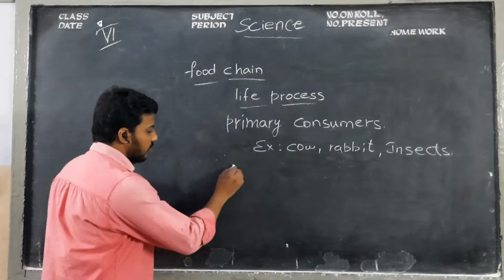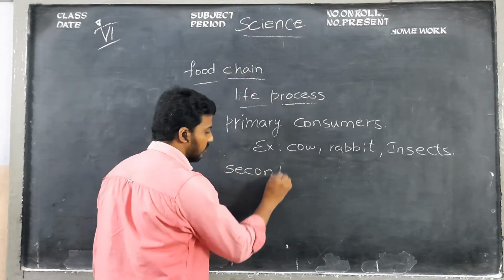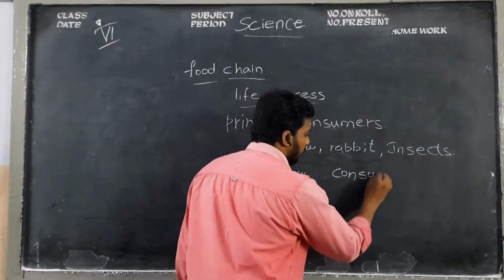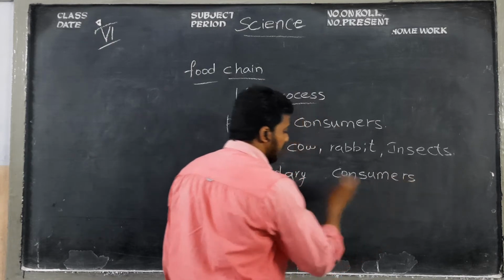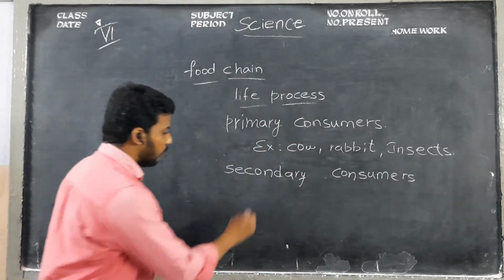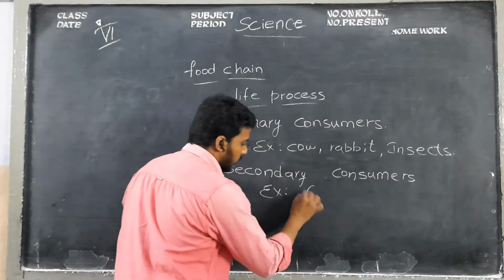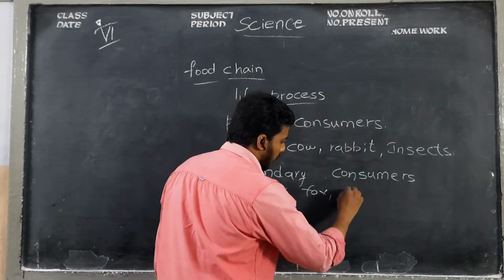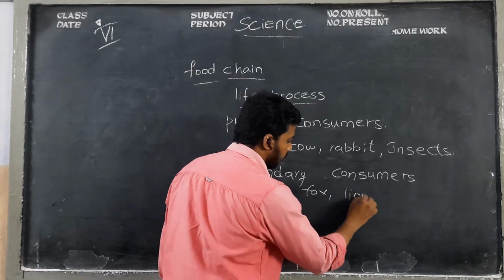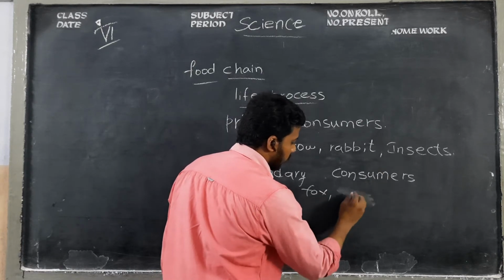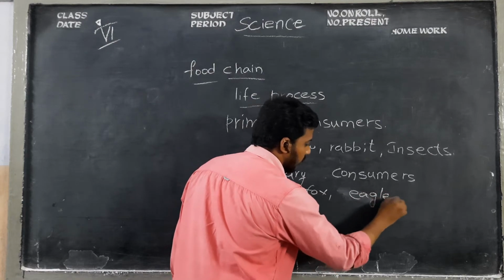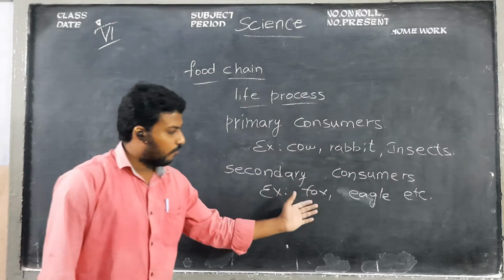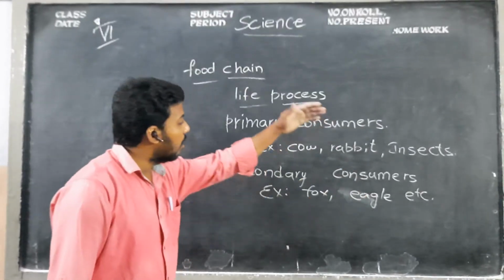Then what are secondary consumers? Who are secondary consumers? These secondary consumers include fox, lion, eagle, etc. So children, secondary consumers like fox and eagle eat the primary consumers.